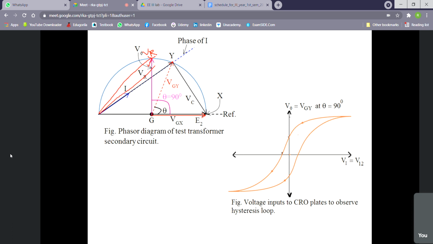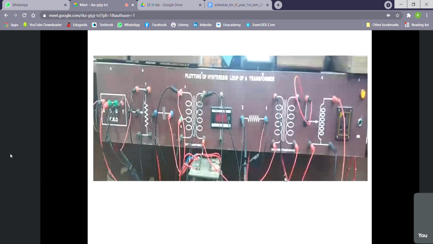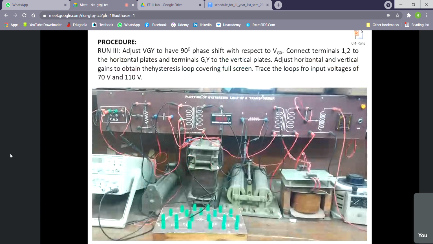Before that, we measured for some other angles: theta equal to 0 degrees, 90 degrees, 45 degrees, all those. In the circuit, everything is the same. As per the instructions, adjust VGY to have a 90 degree phase shift from VGX, which I have explained. Connect current terminals 1, 2 to the horizontal plates and GY to the vertical plates. Adjust horizontal and vertical gain to obtain the hysteresis loop covering the full screen. That is scale adjustment. Trace the loops.